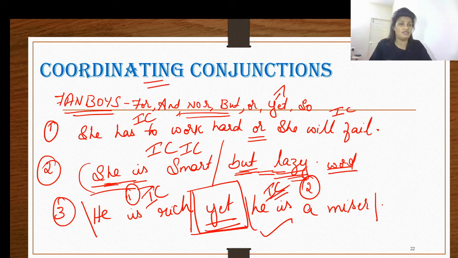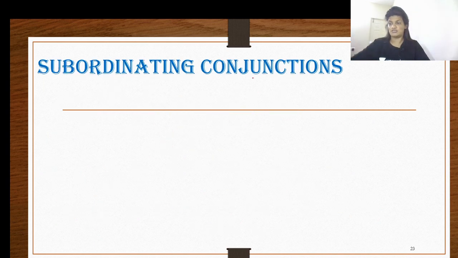So what are coordinating conjunctions? Coordinating conjunctions are nothing but fanboys. What are fanboys? Fanboys are nothing but the acronym for coordinating conjunctions, where F stands for for, and A stands for and, nor, but, or, yet, so. These are coordinating conjunctions. And what is the function of coordinating conjunctions? Coordinating conjunctions combine two independent clauses. Remember this.